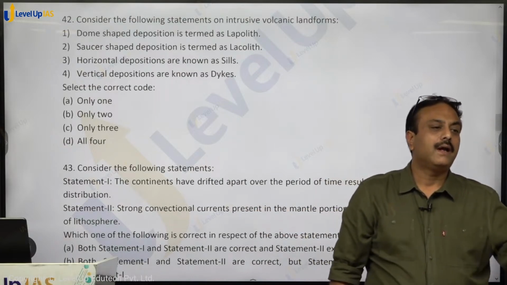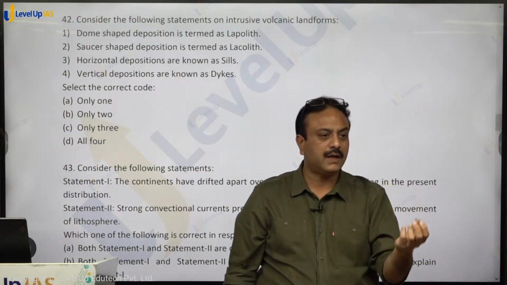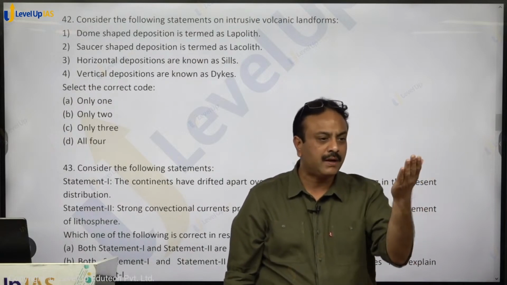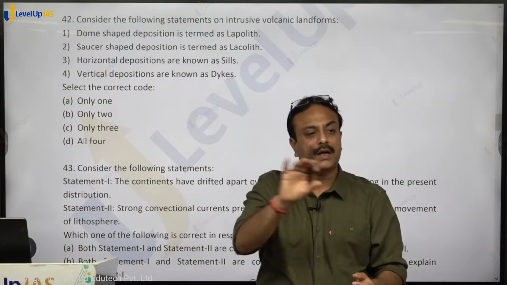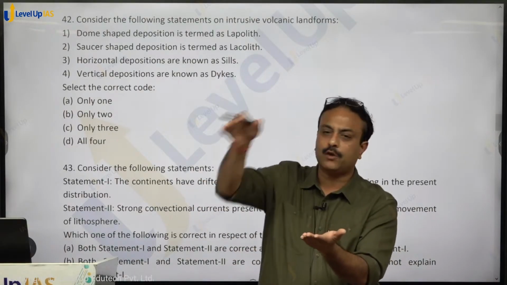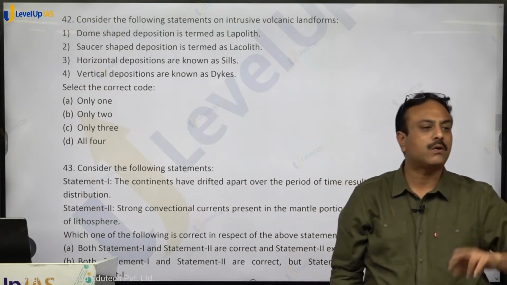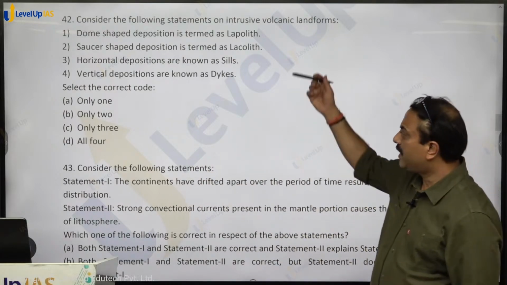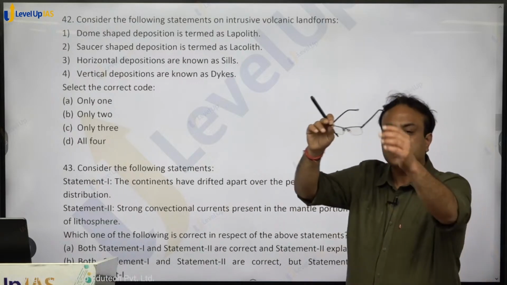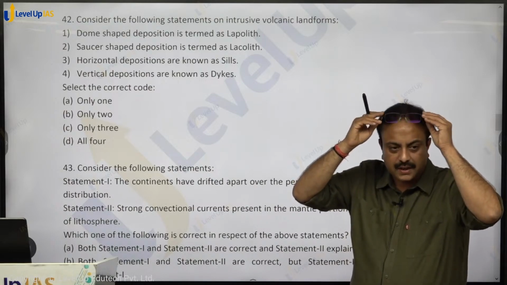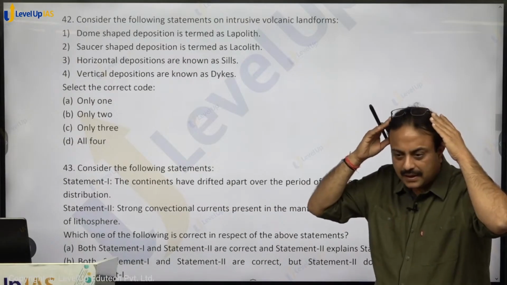It may be like a gap when the molten material is moving out from a vertical fissure or whatever crack that it is able to find. It finds some horizontal place, and the material moves into that horizontal place. It gets a flat base with a dome shape, laccolith, right. So dome shape will go with both laccolith and batholith. So 1 and 2 are wrong. Horizontal depositions are known as sill. Sill is the term when it is thick. When it becomes thin, it is called as sheet. Vertical depositions are known as dikes, right.